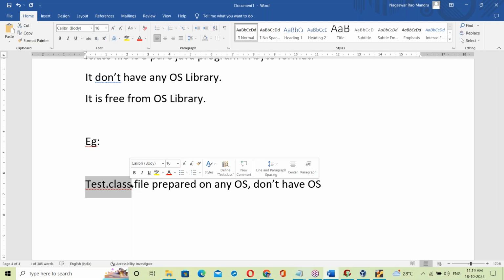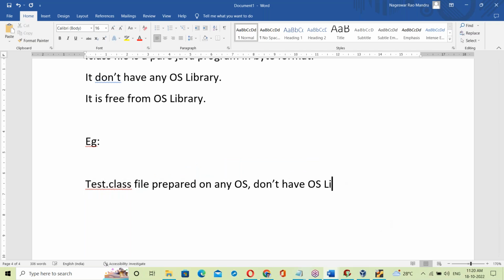The OS can be anyone, but it doesn't have an OS library.